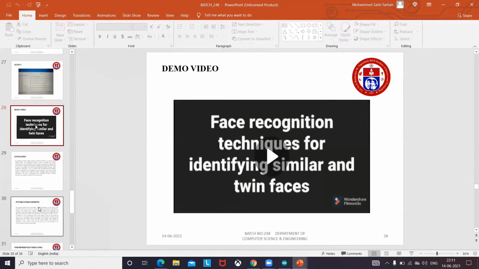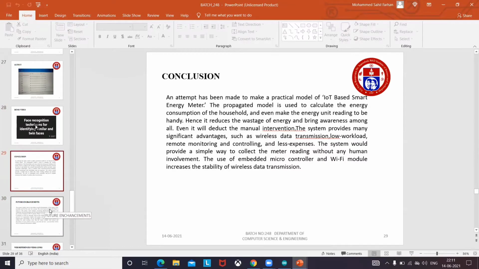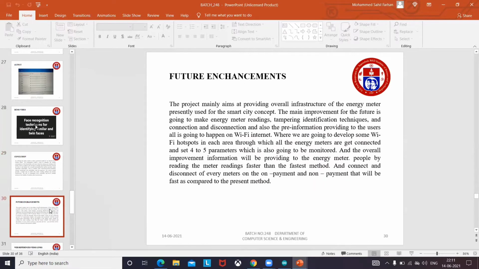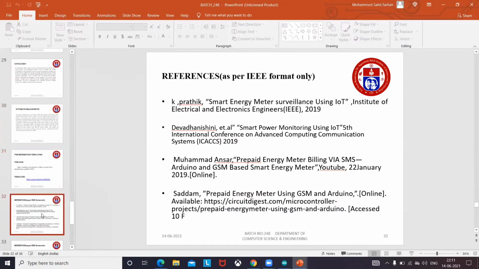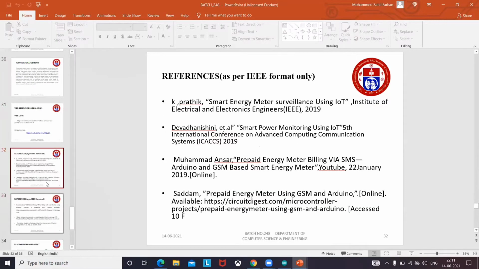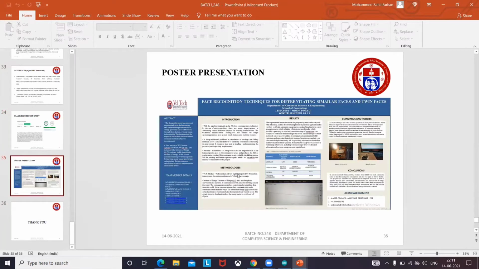Conclusion: an attempt has been made to make a practical model of an IoT based smart energy meter. The proposed model is used to calculate the energy consumption of the household. Future enhancements, web references, and video links are what we took as the base for our project. These are the references of our project. This is the plagiarism report and our project poster presentation, in which we included the abstract, introduction, methodologies, results, and everything. Thank you. Now I am going to tell some of the project parts.